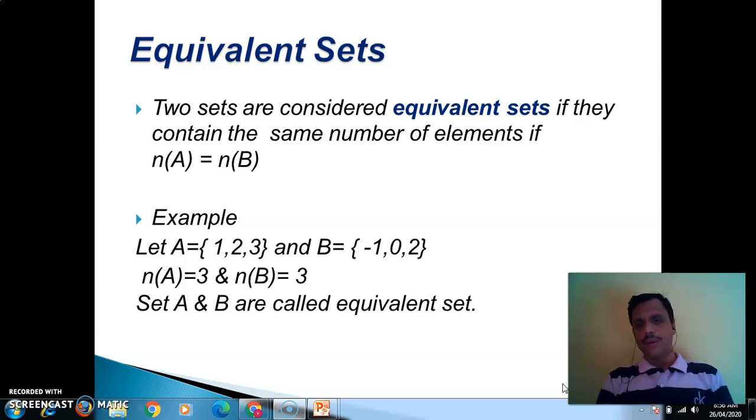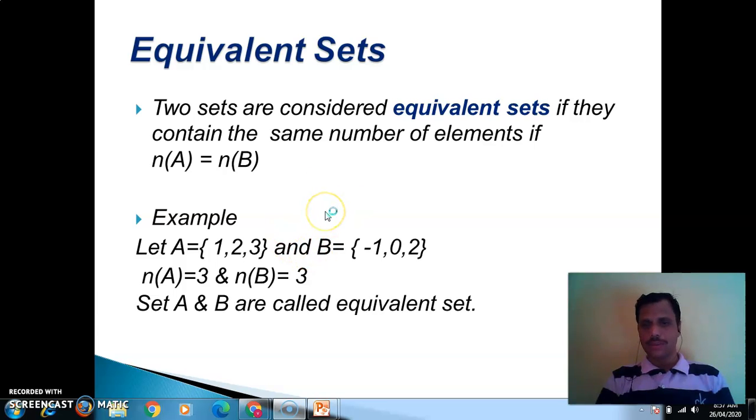Why? Because -1 belongs to B but -1 does not belong to A. n(A) = 3, that means here 3 elements. n(B) = 3, here 3 elements. These two sets are called equivalent sets. That means the number of elements is the same, but these two sets are not equal sets.